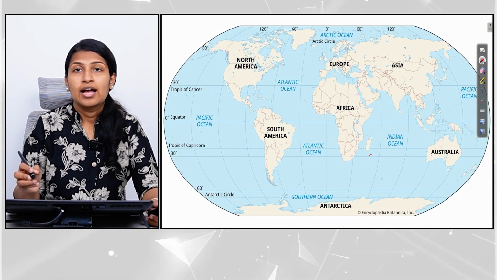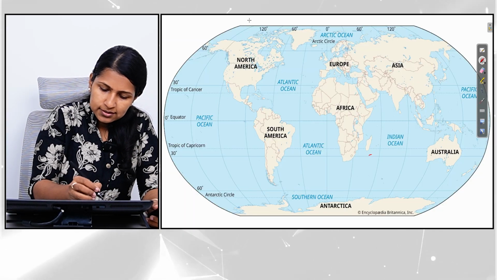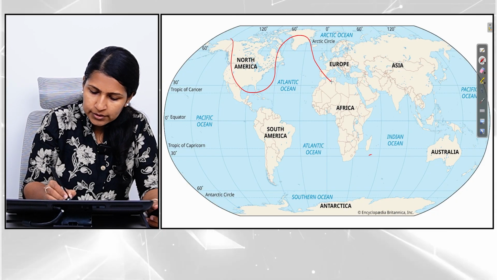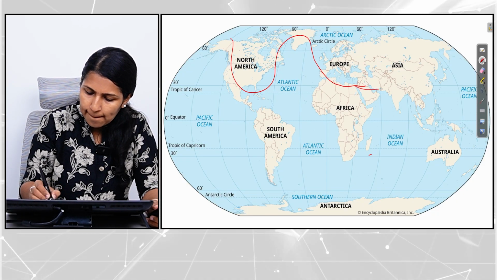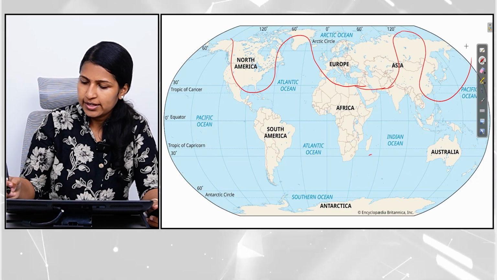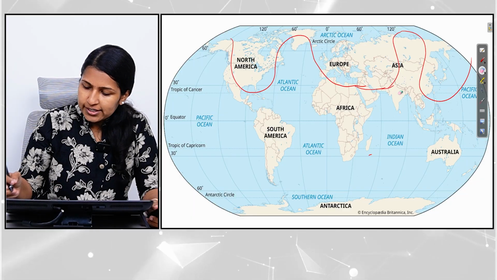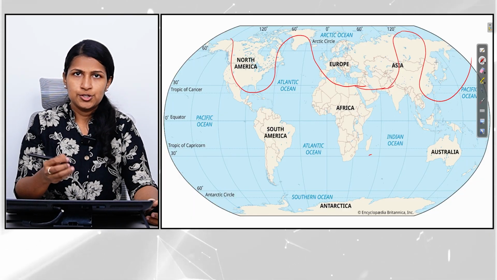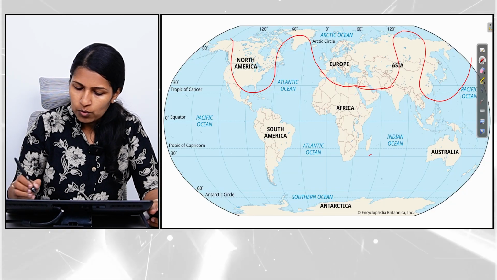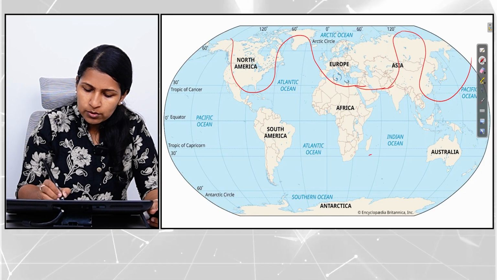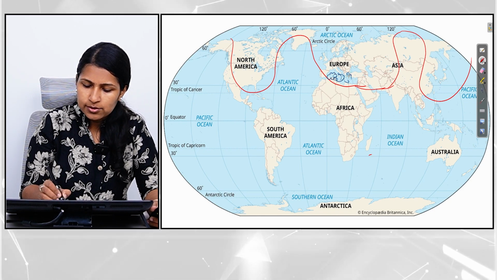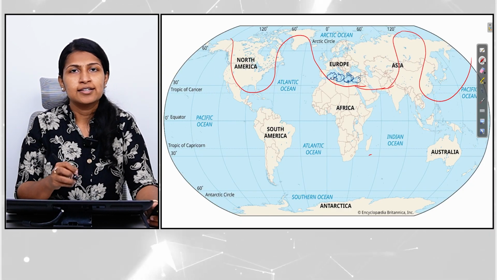So during the winter, if you can see the effect of the jet streams, the meandering nature is like this. It can literally extend southwards during winter. So that's a seasonal shifting of the jet stream. During this time, what is going to happen? There are cyclonic activities in this region, and there is going to be thick moisture laden, rain bearing clouds in this region.